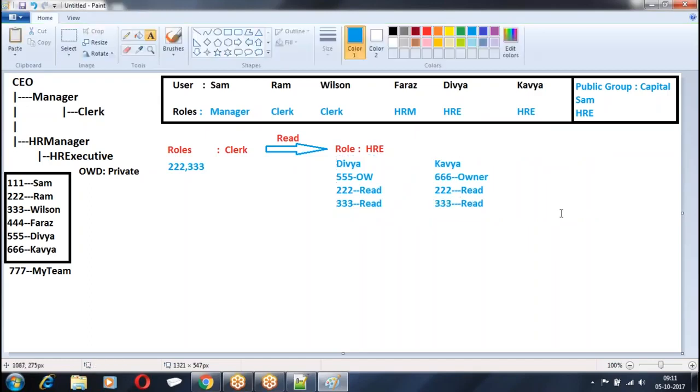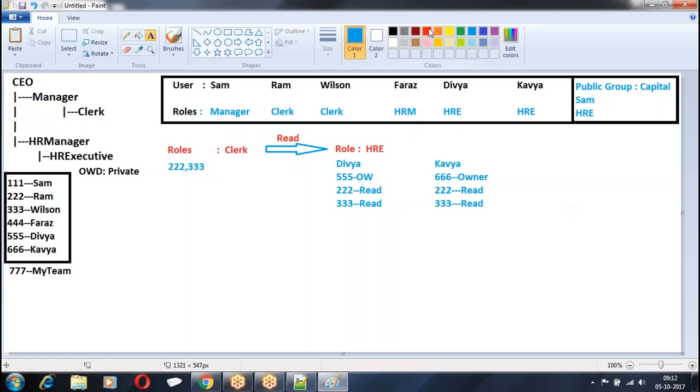This is how we agree. Are you clear? Actually, they are supposed to get the permission on only 555. Divya was supposed to get the permission on 555, but now she is getting the permission on 222, 333. These extra permissions are coming because of what? Sharing rule. Sharing rules are used to grant extra permissions on a record apart from what the user is getting through OWD. According to the OWD, you are supposed to get only 555. But apart from this 555, I am also giving the permission on 222, 333, which is coming through sharing rules. Are you clear?